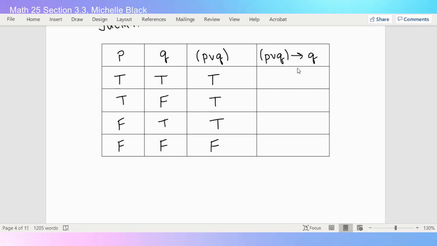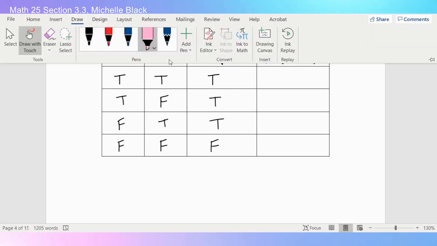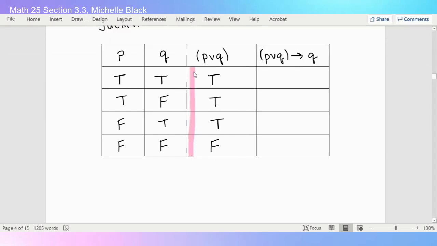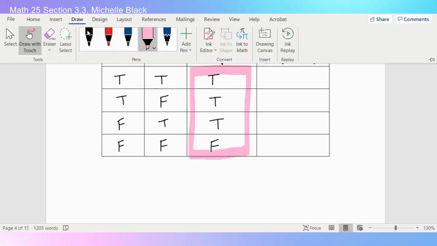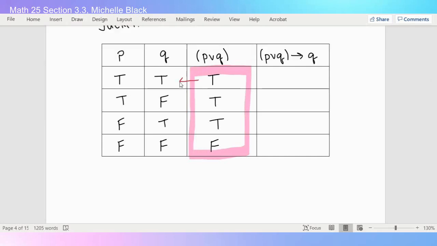Now I'm doing my conditional, and I'm doing a conditional from my disjunction to Q. So remember, we kind of talked about this in class. I'm going to look at this column, and I'm going to do my conditional going in this direction. So we kind of have to read our table backwards with our rules that we talked about in our last video. So if P or Q, then Q. P or Q is true, Q is true, so my premise happens, the conclusion I wanted happens, so this is true.